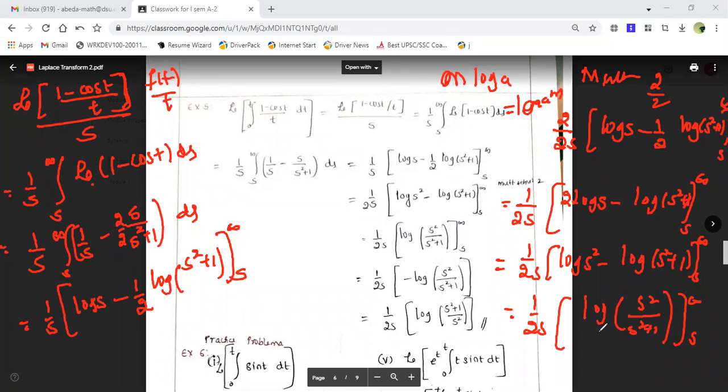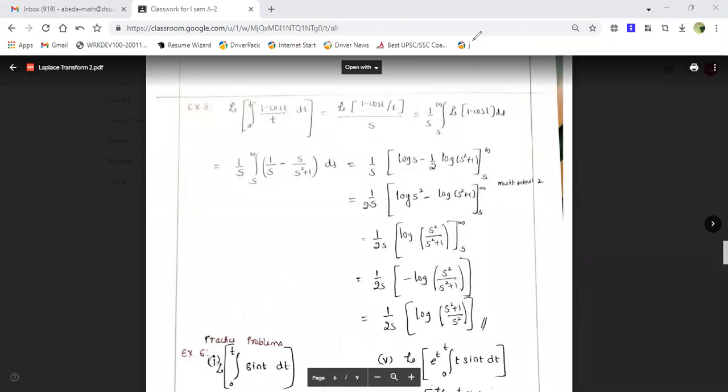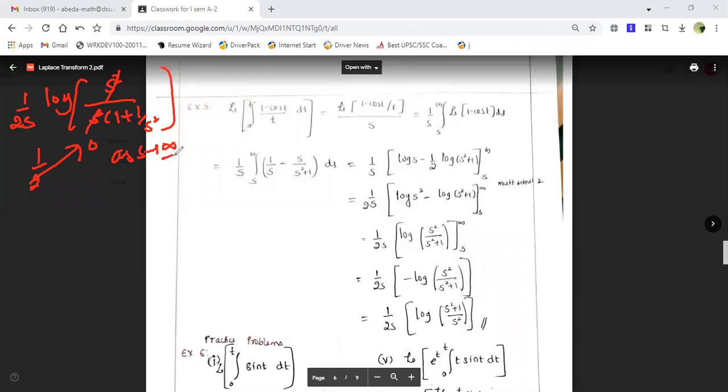Hope you understood this step. So once you have got this step, now what do we do? Here you can apply the limits. So 1 by 2s log of, if I take s square out here, it is 1 plus 1 upon s square, guys. So this s square will cancel. If I apply infinity, this will become what? So this will be 1 upon infinity. Here also 1 upon infinity. 1 upon infinity is what? 1 upon infinity is 0. So log 1 is 0. So therefore this term will be vanishing as s is tending to infinity.